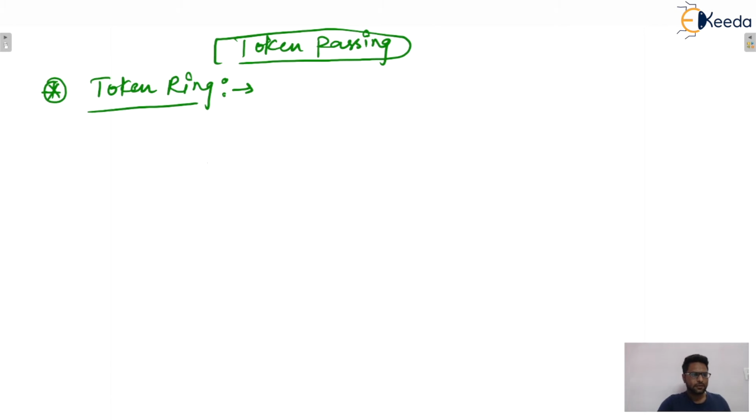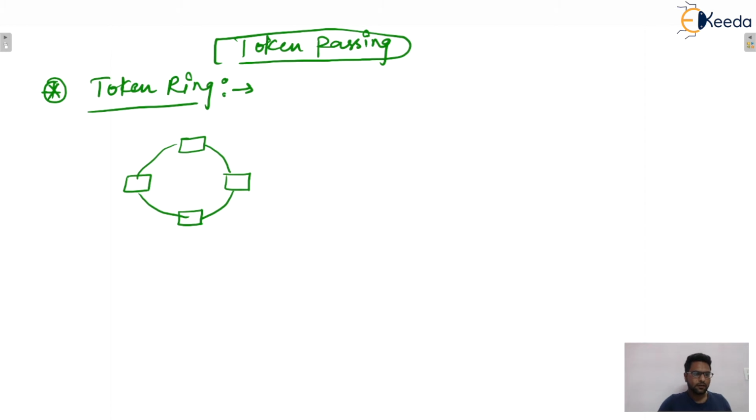So what is token ring? Let's say this is the ring, this is station 1, this is station 2, then station 3, and station 4. These are connected in a ring-like structure. That's why it is known as token ring. Internally it uses ring topology.